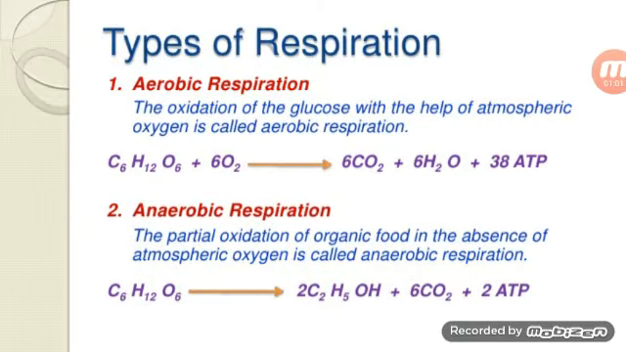Let us know about the types of respiration. There are two types of respiration. One is aerobic respiration. The second one is anaerobic respiration. Aerobic respiration means it takes place in the presence of oxygen. The oxidation of glucose with the help of atmospheric oxygen is called aerobic respiration.